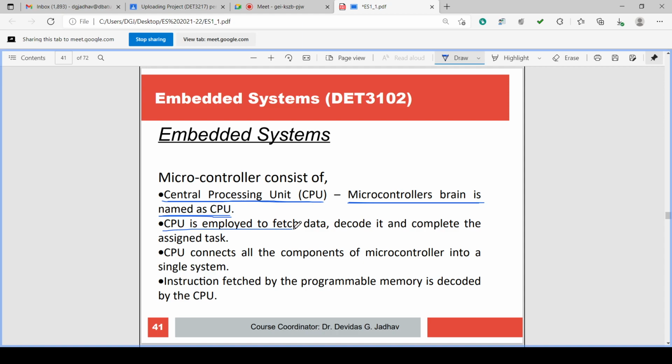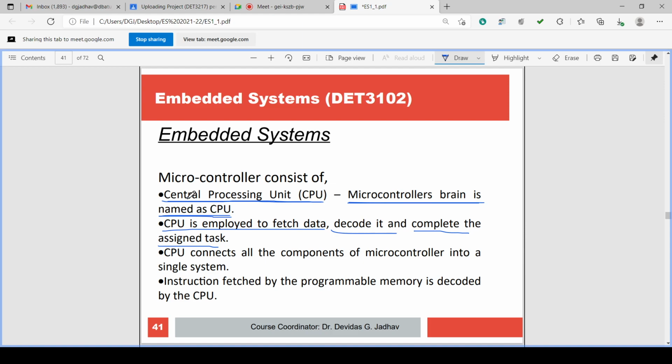CPU is employed to fetch the data. Fetch means take the data from the memory. It decodes the data that was taken and completes the assigned task. So there is a program, and it is stored in the memory. The program is always stored in the memory. Who is executing the program? The CPU is executing the program, isn't it?